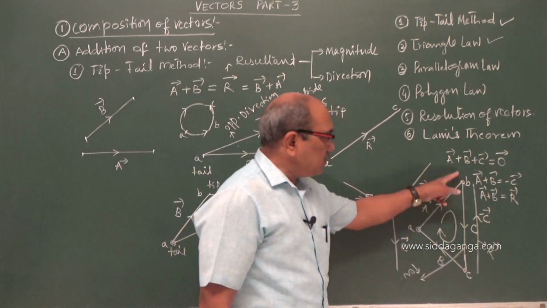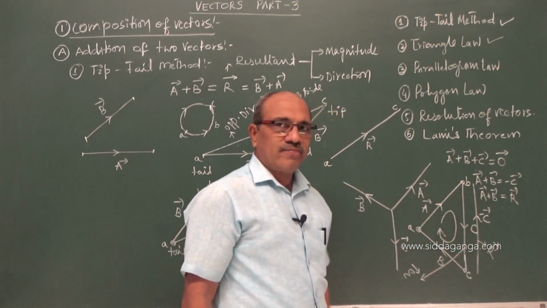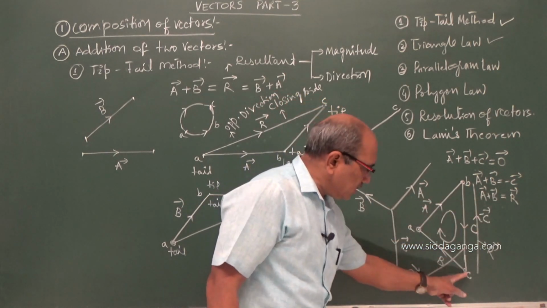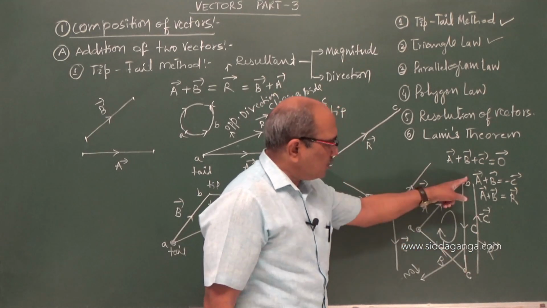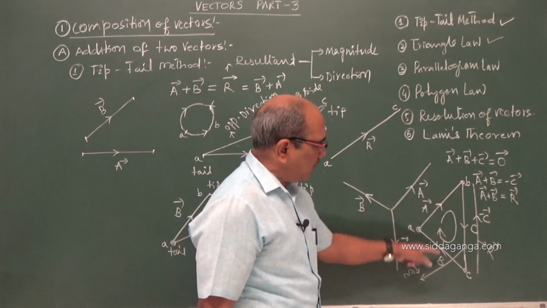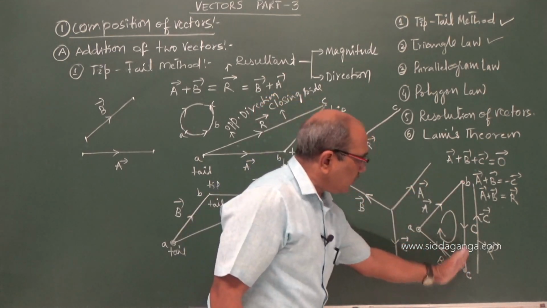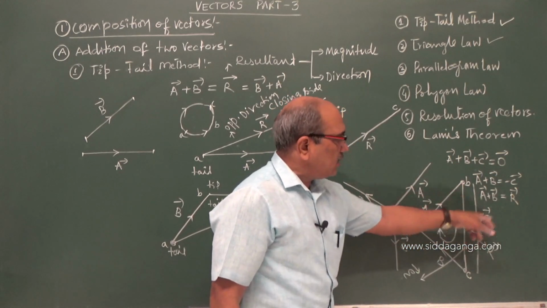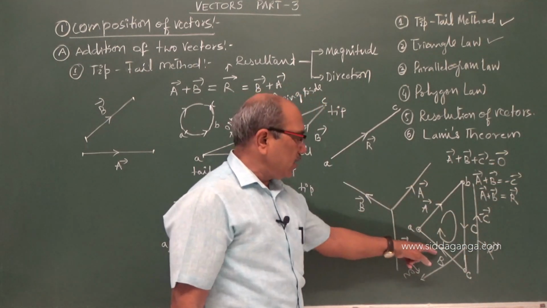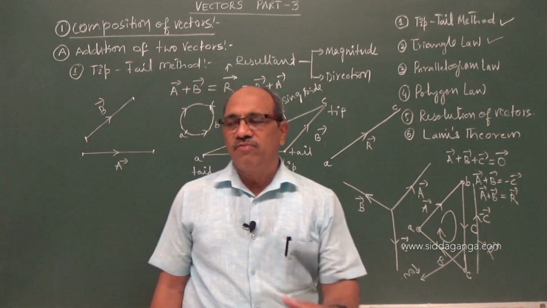If it is in the opposite order, it gives the resultant. As shown here, C is the equilibrant. Opposite to C, because these two are in the anti-clockwise order, you take it in the anti-clockwise order, minus C gives you the resultant of A plus B. Fine, I hope you followed.